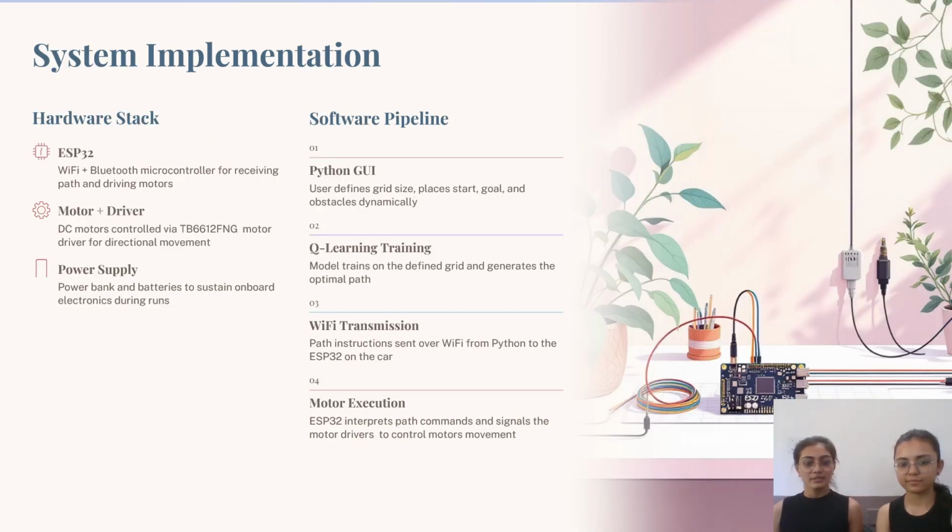System implementation. For implementation, we use a Python GUI where we can define the grid, starting point, goal, and obstacles. The model is trained using Q-Learning, and once the optimal path is generated, it is sent to the ESP32 via Wi-Fi. The ESP32 interprets the path commands and signals the motor driver to control the motors.